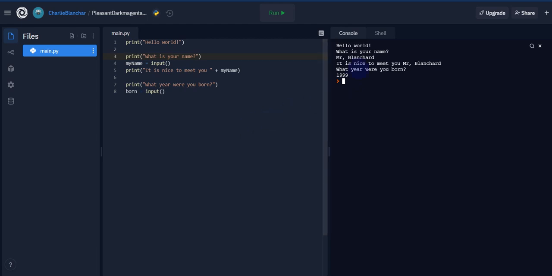So that's one option. So notice that the what year were you born is on this line over here, and then it goes down to the next line, so you type in your answer. You can also, if you prefer, put this, what year were you born? I'm going to go ahead and just move that from here down into my parentheses here.